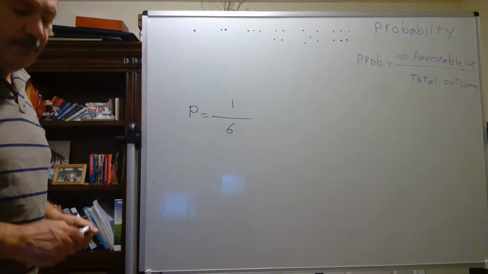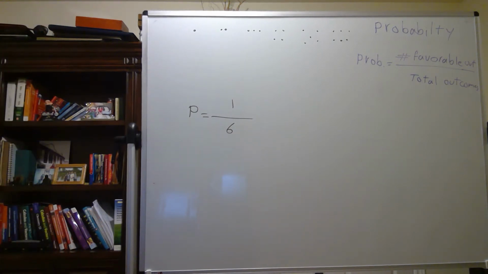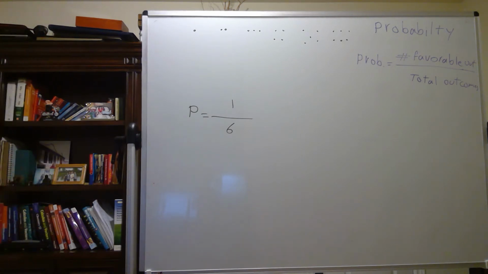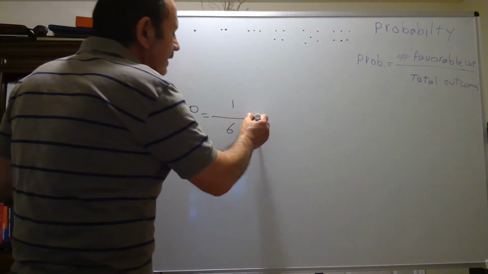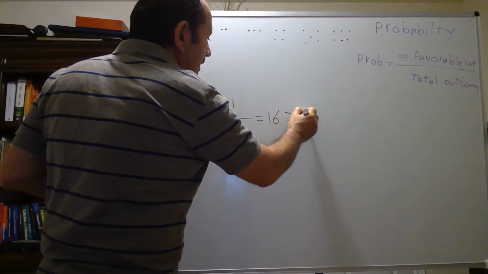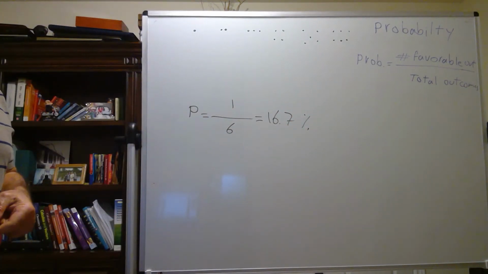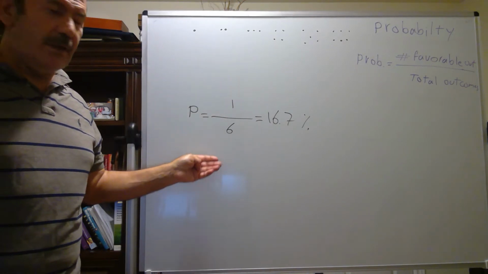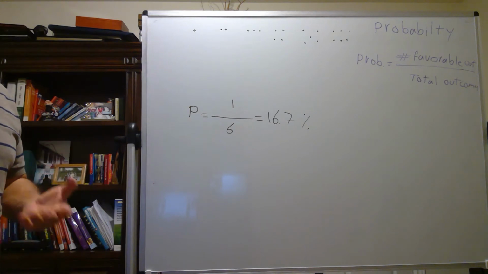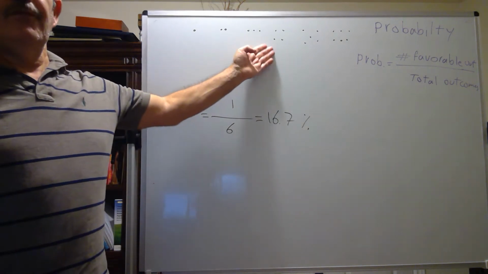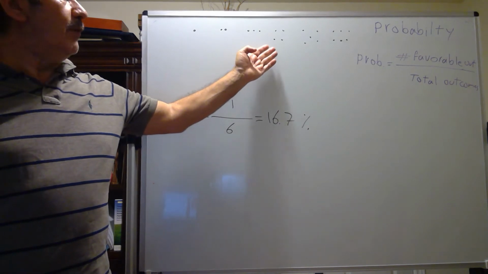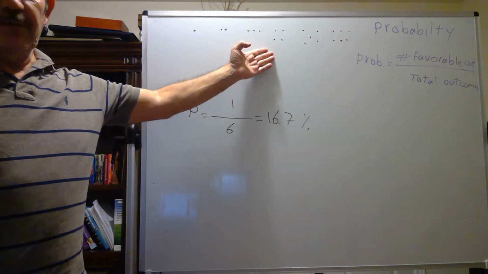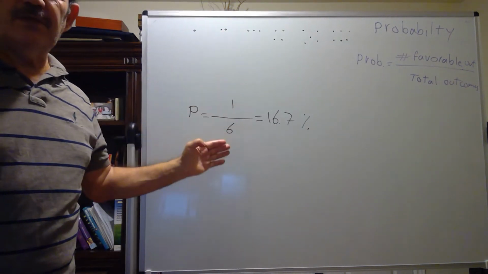If I want to see how much percent, 100 divided by 6 is going to be 16.7%. This is how we calculate the probability: the number of favorable outcomes to the total number of outcomes. If I want to have only one type of face up, as an example I want to have 4, my desirable outcome is only one. The total outcome is 6, so it's going to be 1 out of 6.